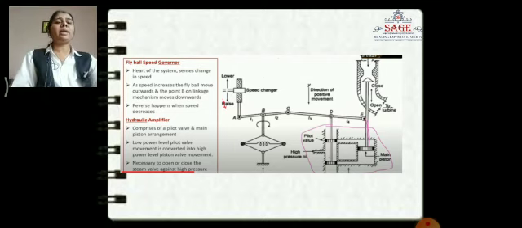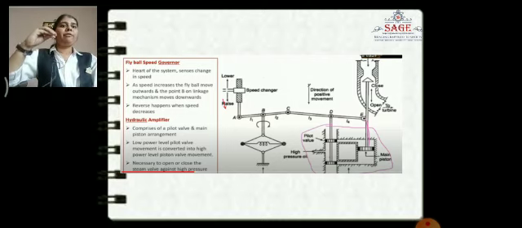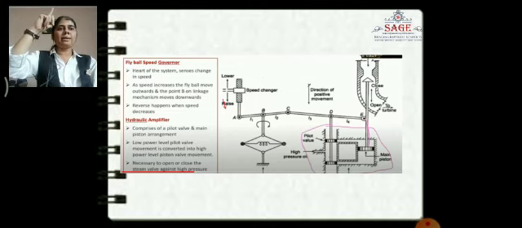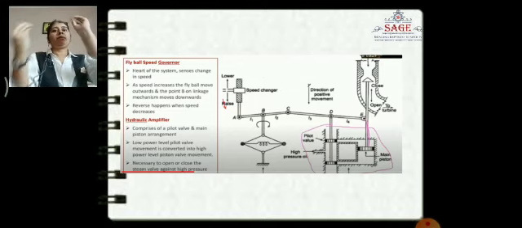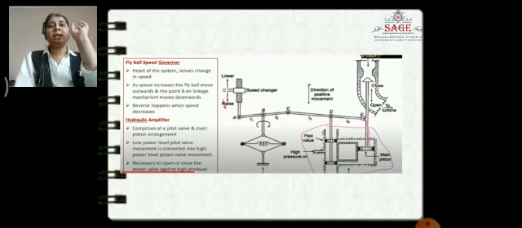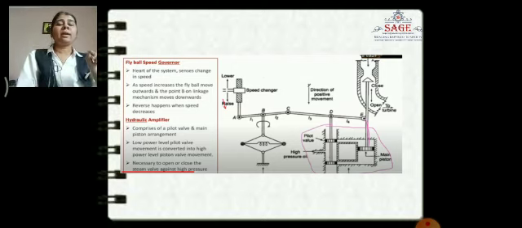Why is it called a hydraulic amplifier? Because it changes a lower power level into a high power level. If point B is moving in the downward direction, C moves in the upward direction, and then point D will move in the downward direction. The pilot valve is connected with point D, so the pilot valve will also move downward, which means the pilot valve will open.